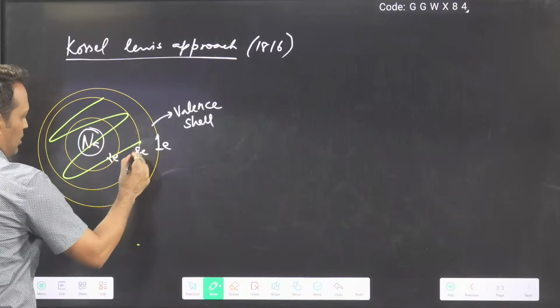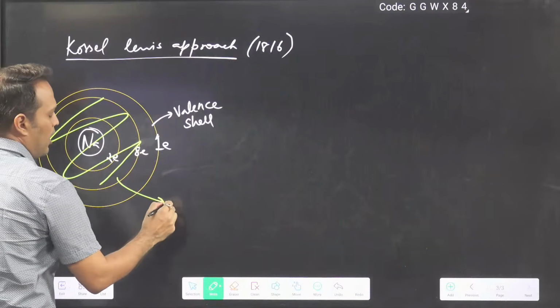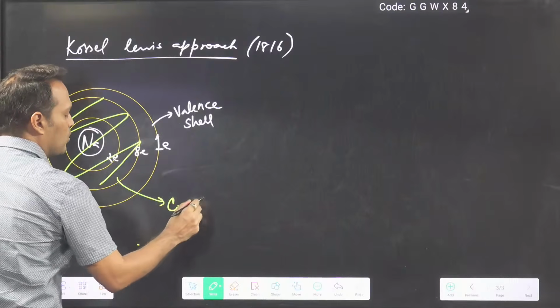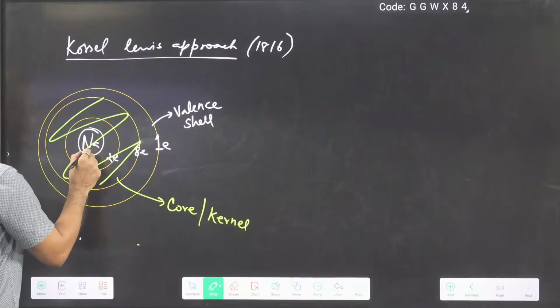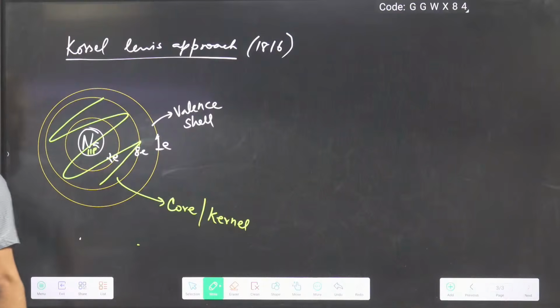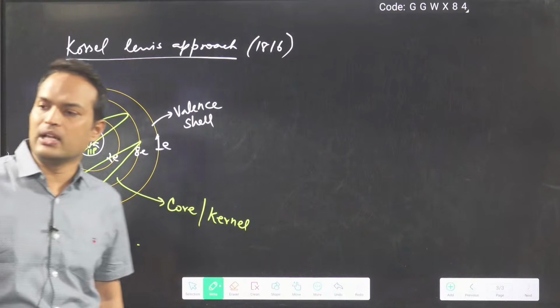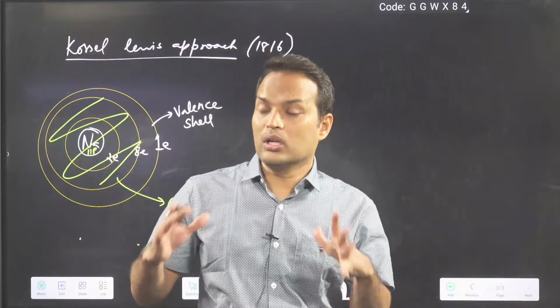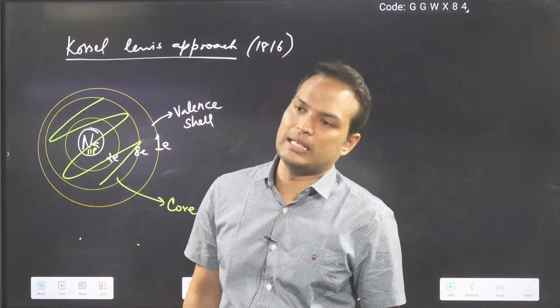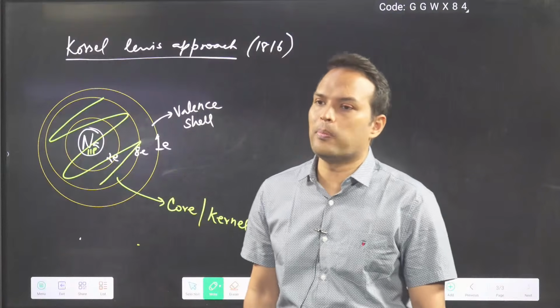All this is known as what? Core, or what we also call the kernel. 11 protons are there, this also you know. So the nucleus and all the inner orbital electrons, these are the core, and the outermost part is what? Valence shell. So he divided it into two parts.